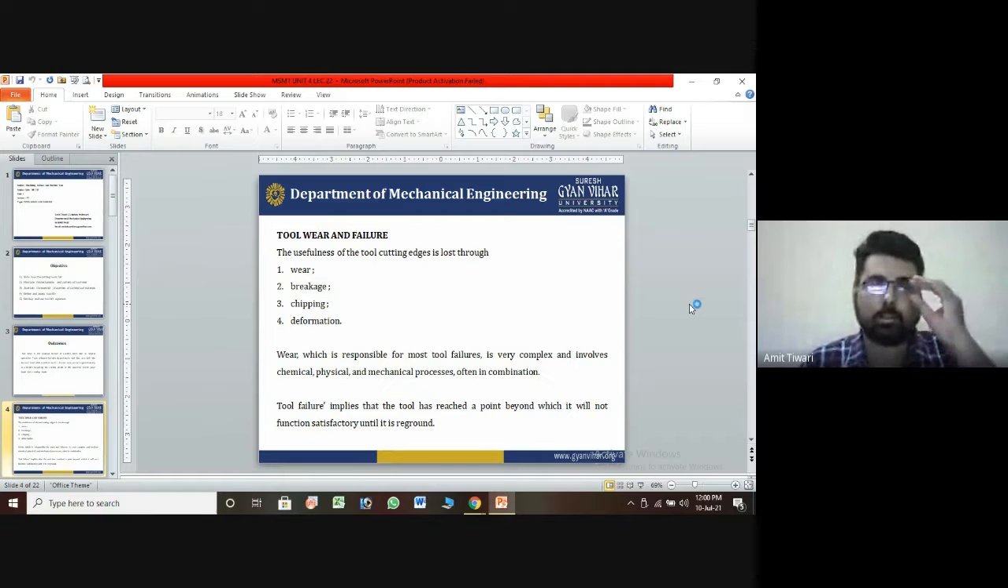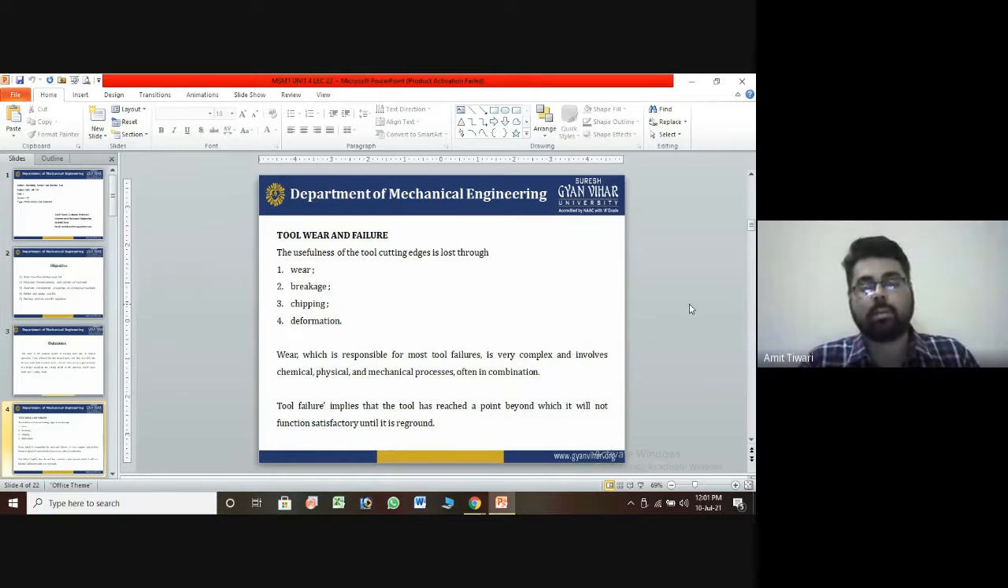Tool failure is a very common problem, because nowadays there are so many hard materials available and they are not easy to cut. So we require tool sharpening or tool repair after some time, because a single tool does not have sufficient sharpness to cut the material easily. So tool failure is a common phenomenon nowadays in the machining or manufacturing industry. But the question is how we can prevent that tool failure, and how we can improve the quality and the sharpness of the tool.